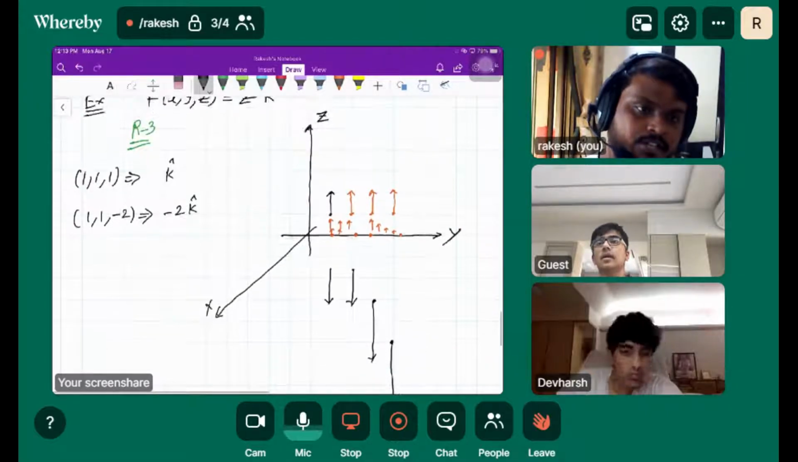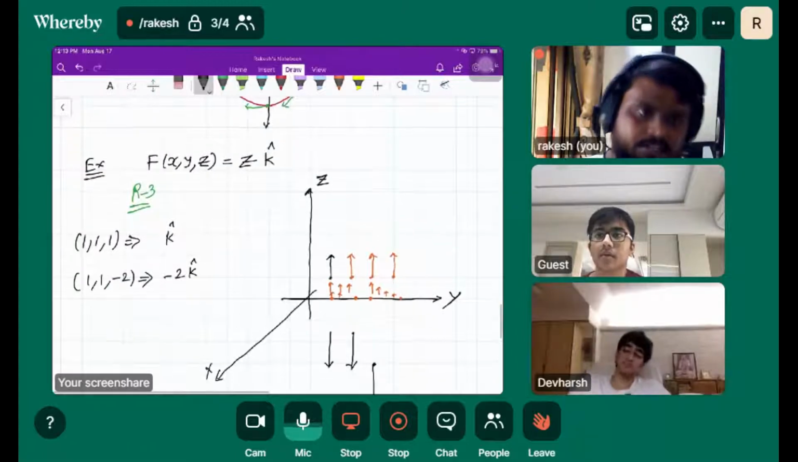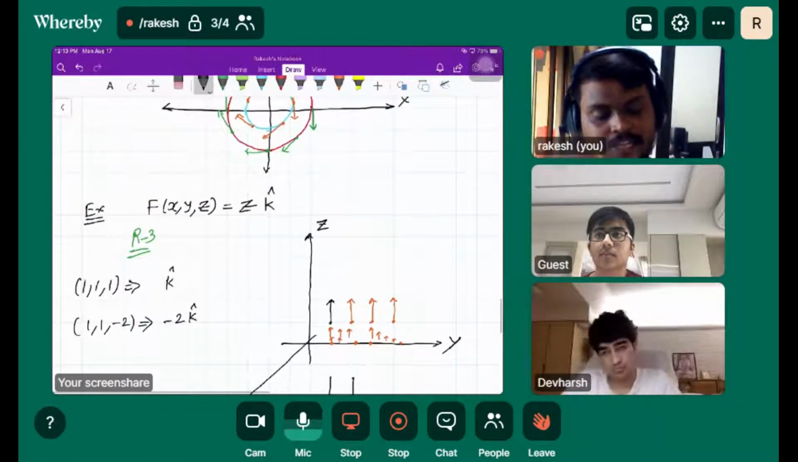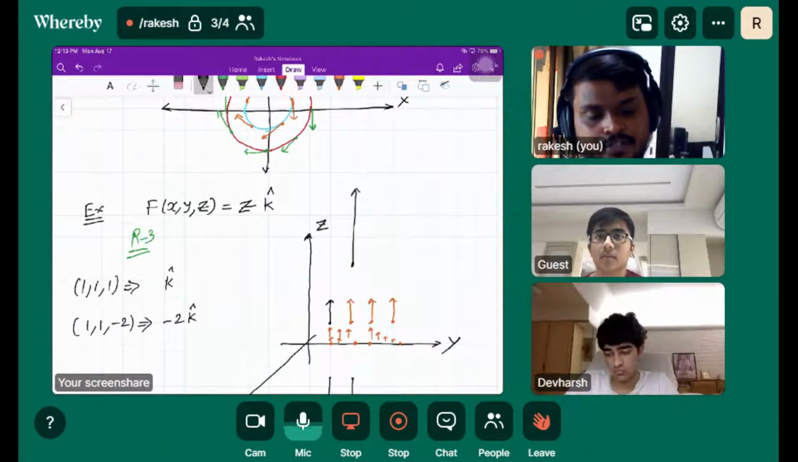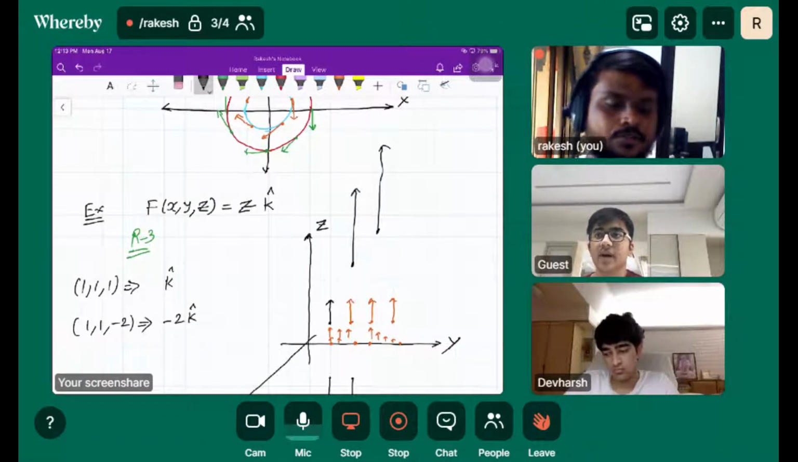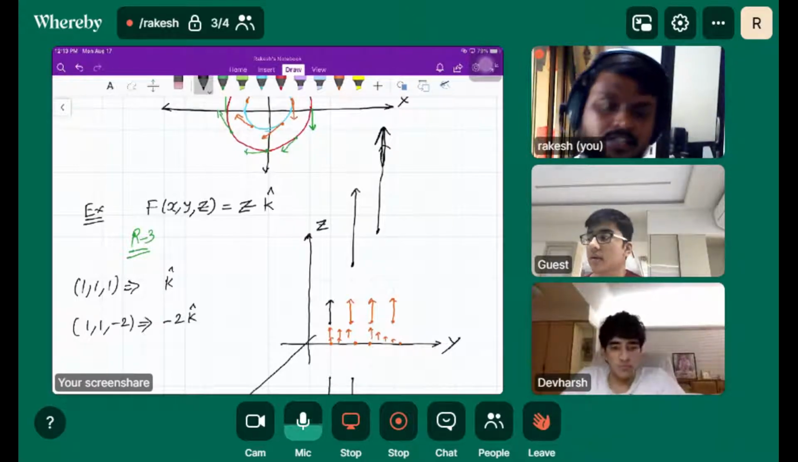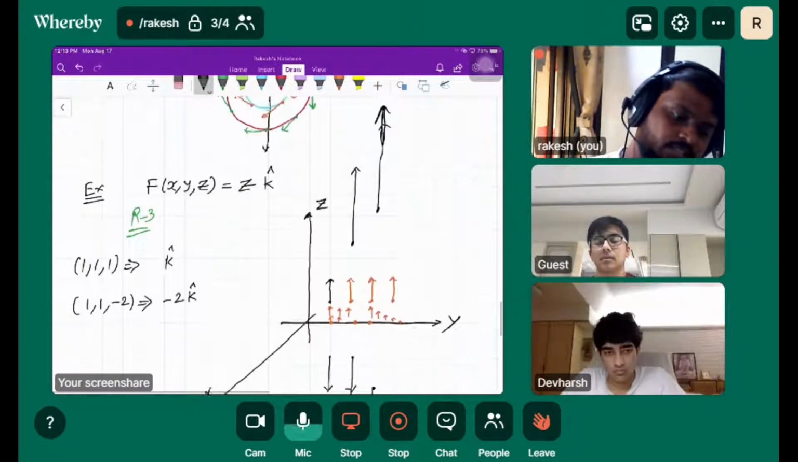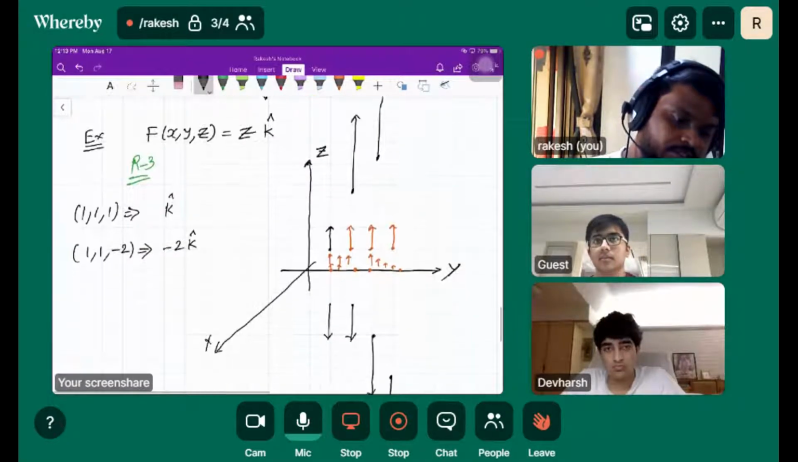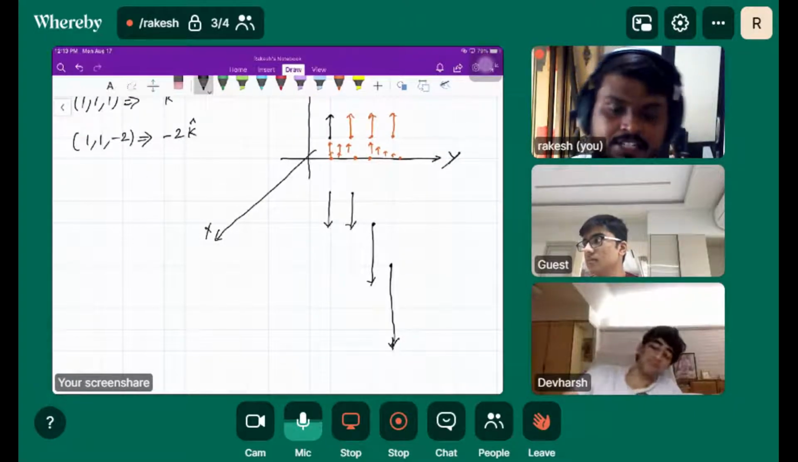Are you getting the idea? It'll be a mirror image. If I go away from the xy plane in the positive z direction, again it's going like this. The z value will be increasing, so the length of the vector is also increasing. So this is the corresponding vector field. You got the idea here?